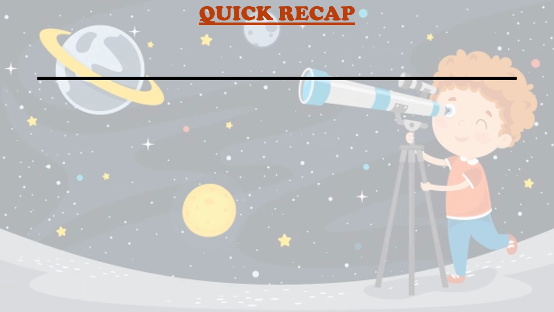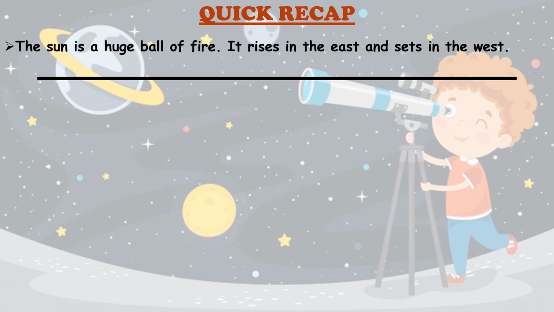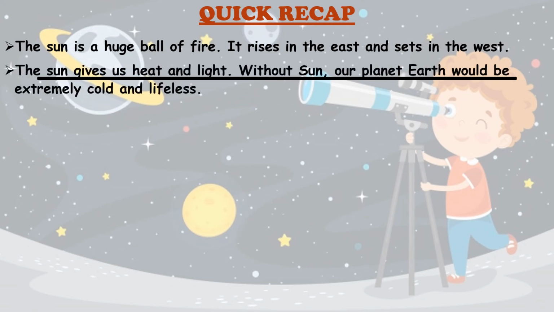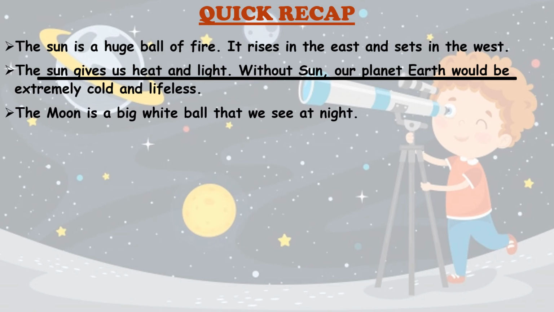Now let us quickly recap. The sun is a huge ball of fire. It rises in the east and sets in the west. The sun gives us heat and light. Without sun, our planet Earth would be extremely cold and lifeless. The moon is a big white ball that we see at night. The shape of the moon changes every night.